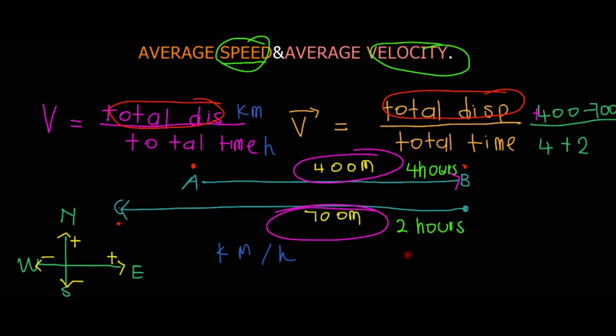Speed doesn't have a direction, so it just says moving from point A to point B is 10, but as for velocity, it says moving from point A to point B is 10 but east, so there is a specific direction. So that's the only difference between speed and velocity.